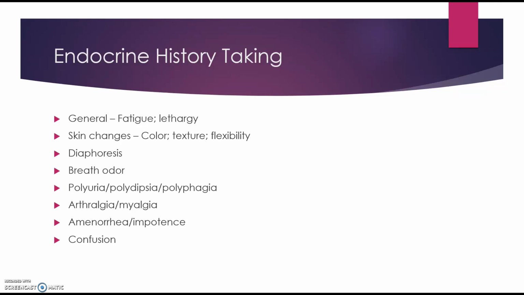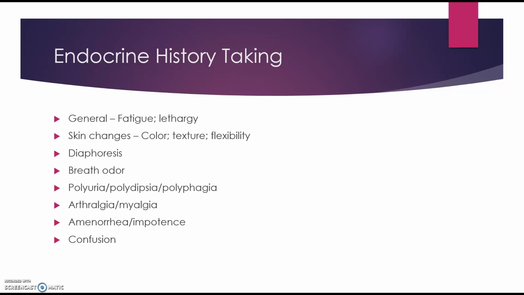You also want to look at polyuria. Have they had an abnormal volume of urine, abnormal thirst, which is polydipsia, or polyphagia, increased hunger, which are all really common in endocrine disorders, particularly diabetes.